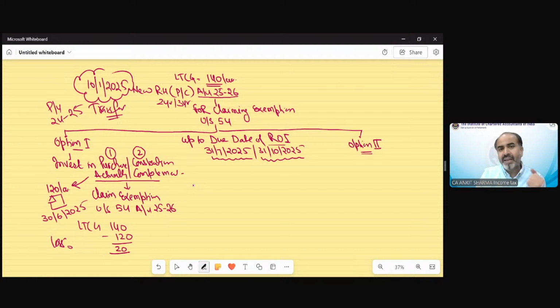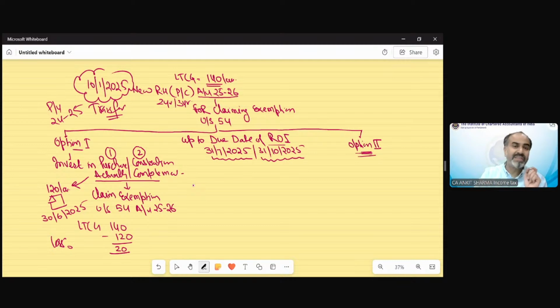Practically, it is almost impossible that in case of house purchase you are able to purchase a new property within 3 months, 5 months, or 7 months. Or that you are going to construct a property up to 31st October or 31st of July. So what is the benefit of the 2 or 3 years that has been given in option number 2?